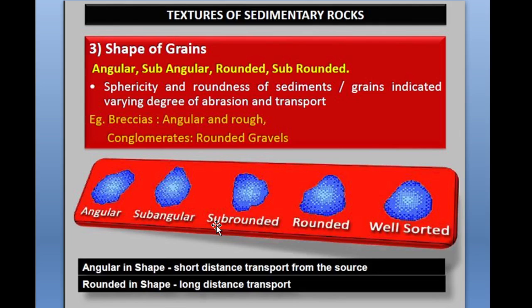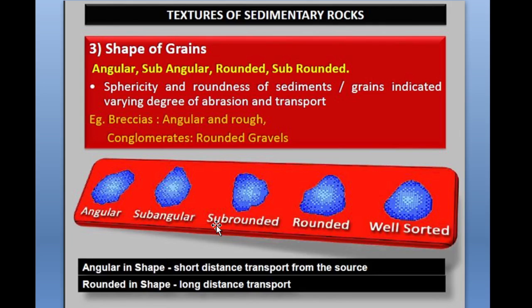Next, the shape of the grains. Okay, so depending upon the shape of the grains, the texture of these sedimentary rocks is of sphericity or roundness of the sediment, means angular, subangular, rounded, subrounded.